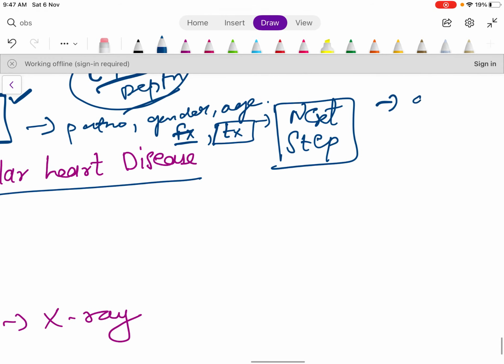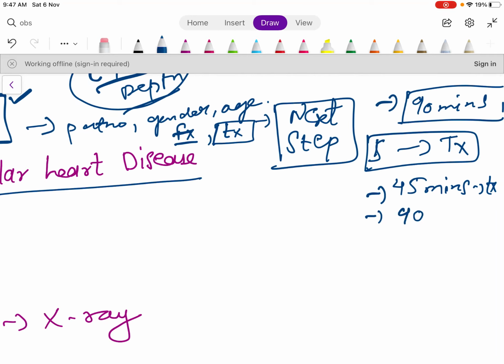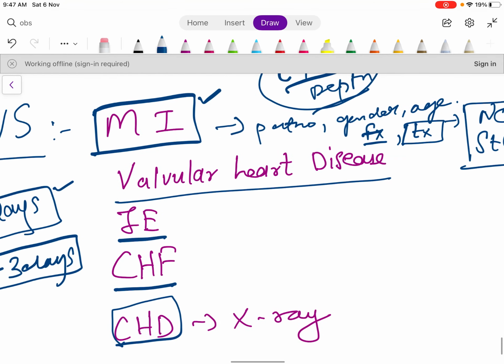For example, we have 90 minutes from the patient having the symptoms to giving the treatment. So they will ask, the patient came within 45 minutes, now what will you do? And they can also ask, the patient is coming after 2 hours, so what will be your approach to this patient? This way they are asking, so do it in this way.